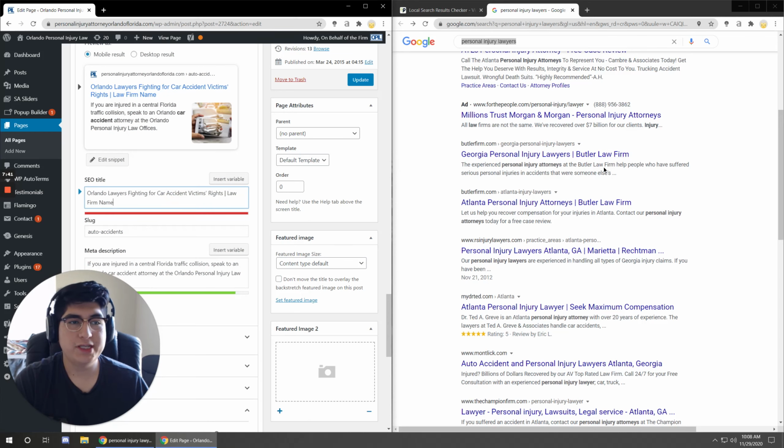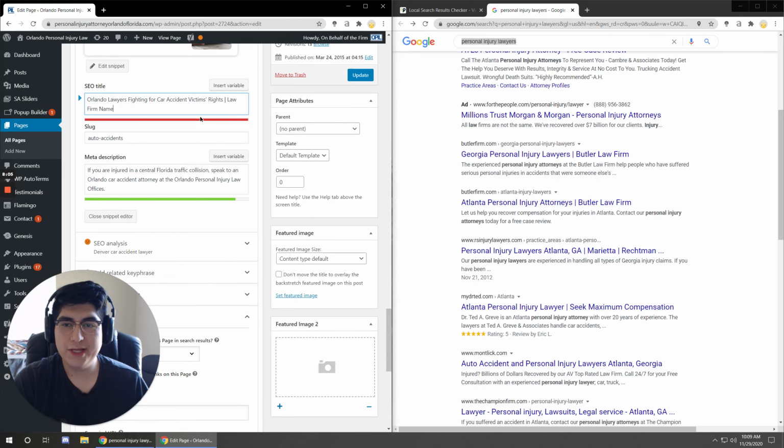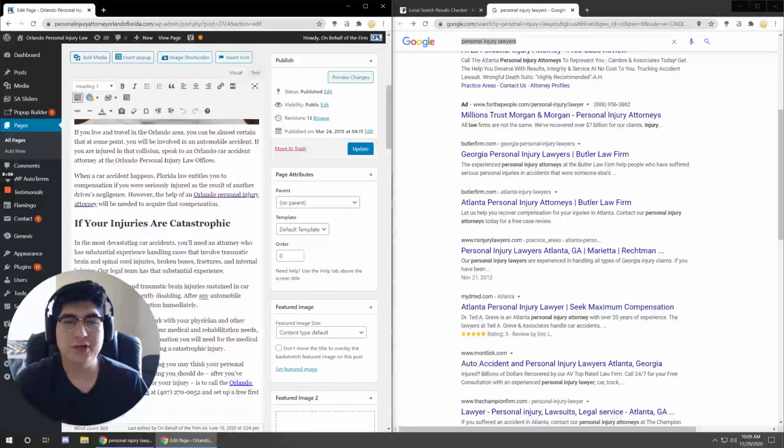And again, just a quick tip, if you try to place the law firm name first and then the key terms, it will reject it and just switch it around for you, which is kind of interesting because it also, again, points to the fact that Google is saying, hey, look, you really need to have a page that's targeted heavily towards those key terms if you want us to be suggesting the page and serving it to users. But that's pretty much it. That's how you do it. You just hit update and there you go.